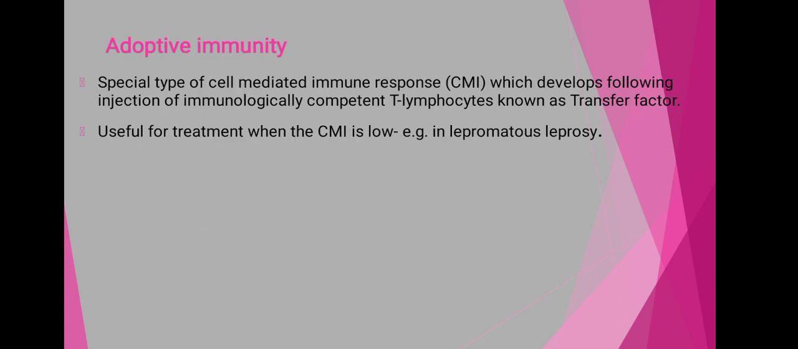The adaptive immunity, it is a special type of cell mediated immune response which develops following the injection of immunologically competent T lymphocytes, that is known as the transfer factor, and majorly it is useful for the treatment of cell mediated immunity deficiency. When the cell mediated immunity is low, that is in lepromatous leprosy. Within the lepromatous leprosy there is a decrease in the cell mediated immune response. Within that, such types of immunity get utilized. So here is somewhat of the information about the innate immune response.